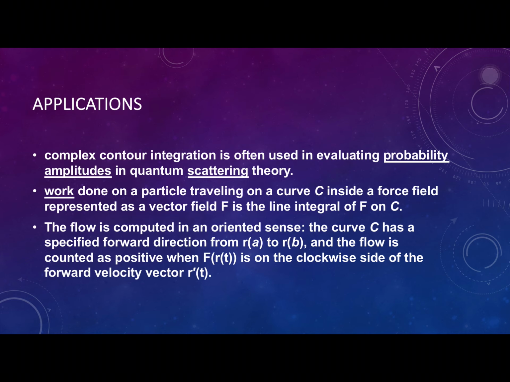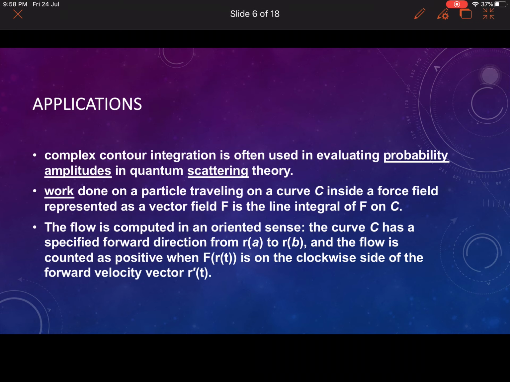Okay. So work done in a particle traveling on a curve C inside a force field represented as a vector field f bar in the line integral. So when work is done, my dear friends, let me explain in this way.